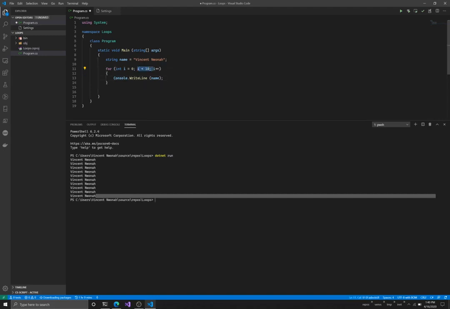You have to have a very well-defined loop condition. If not, your loop will run forever. And that becomes what we call an infinite loop. A what? An infinite loop. So I hope that is understood.